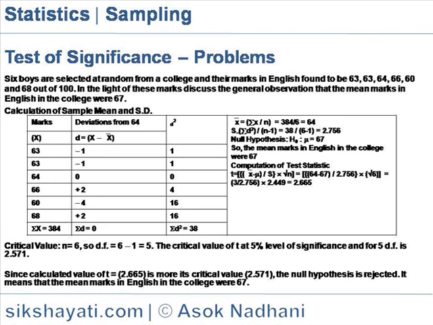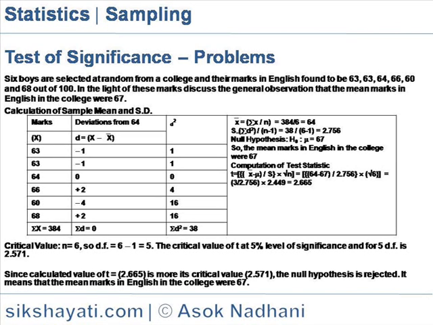Computation of test statistic: t is equal to x bar minus mu by S into root n, is equal to 64 minus 67 by 2.756 into square root of 6, is equal to 3 by 2.756 into 2.449, is equal to 2.665.